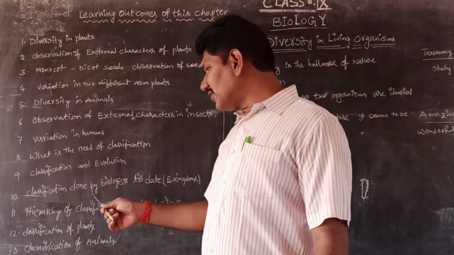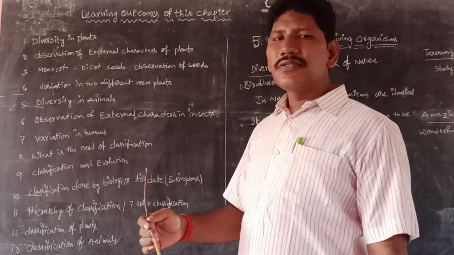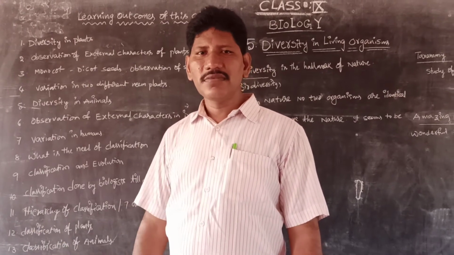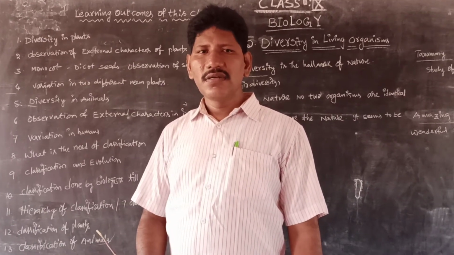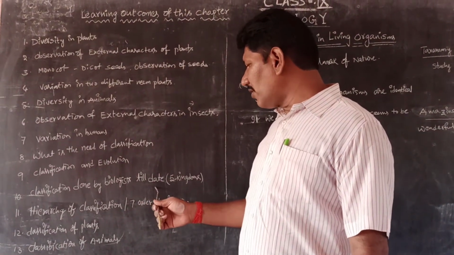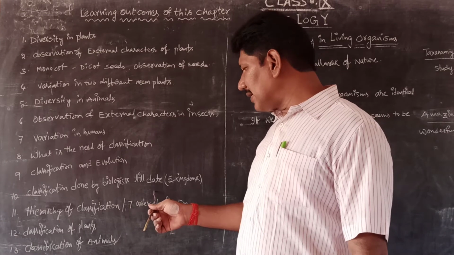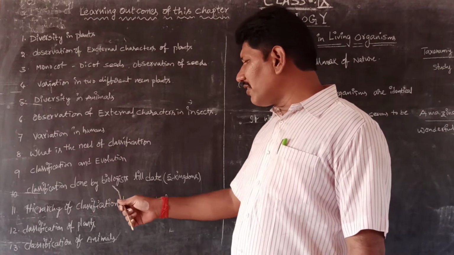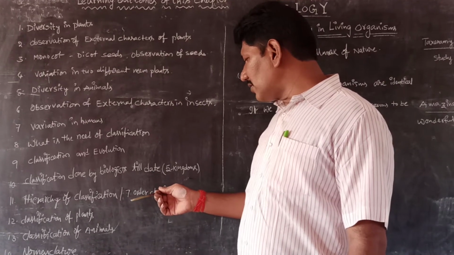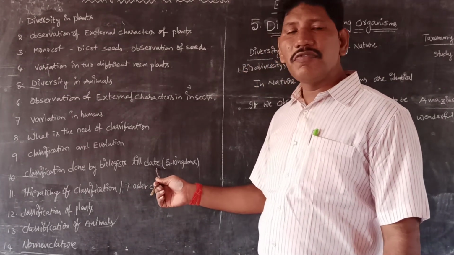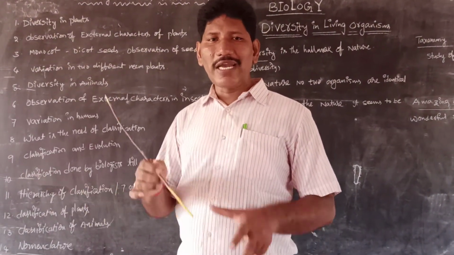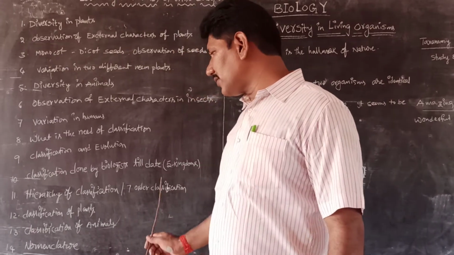Next, classification done by biologists. Classification was done by different scientists like Linnaeus. Different scientists classified in different patterns, but some are very famous. Up to date, we are having different types of classifications based on tabular form. Apart from that, the 5 kingdom classification done by Whittaker was very popularized because it is very familiar in the present situation. 5 kingdom classification.